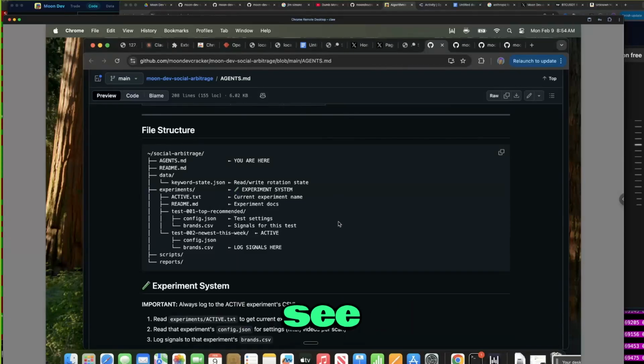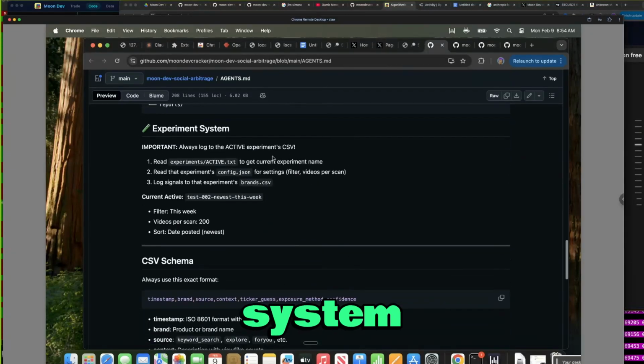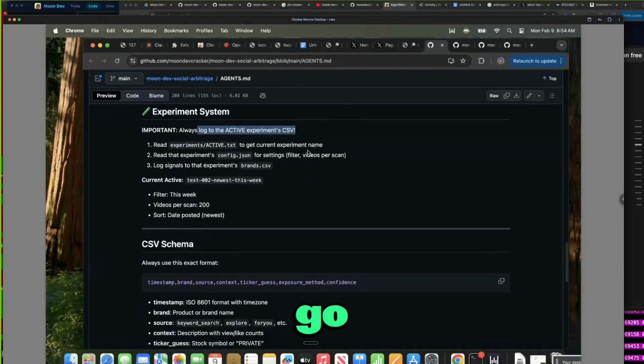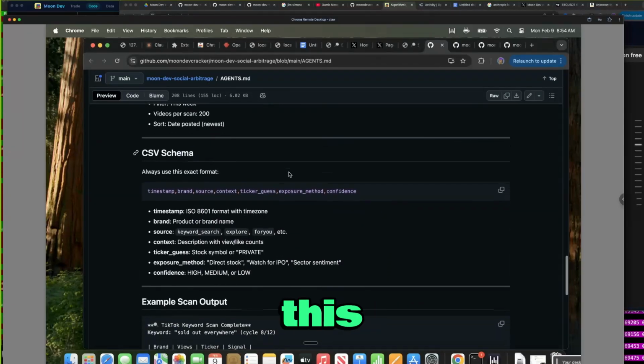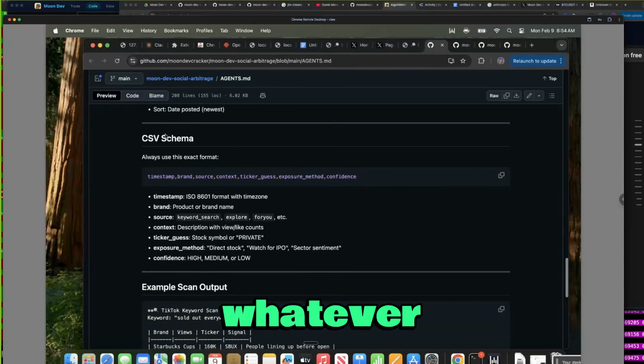File structure here, you can see that. And then here's the experiment system. Always log active experiments, CSV. So I go ahead and just run different experiments. I've only run 2, to be honest. I showed you the first one, and then I did a second one. And I just like to test the experiments to see what gets the best alpha. Again, this is version 0, version 1, whatever you want to call it.